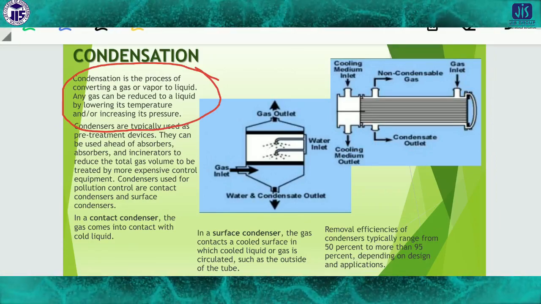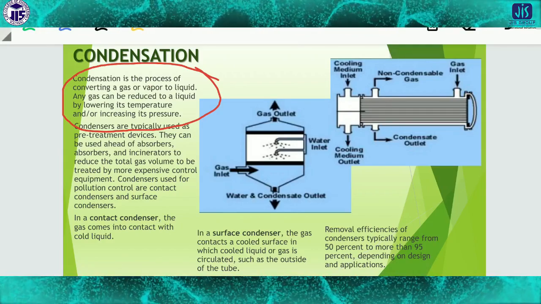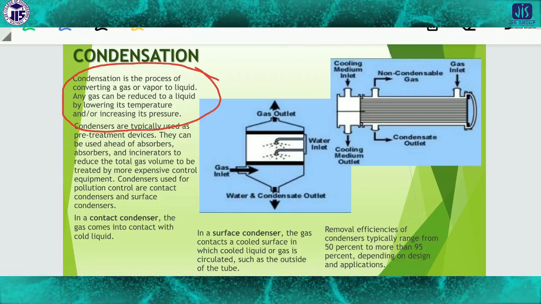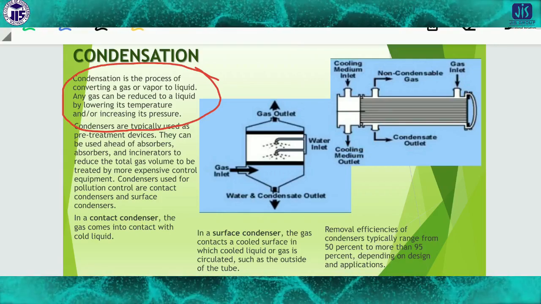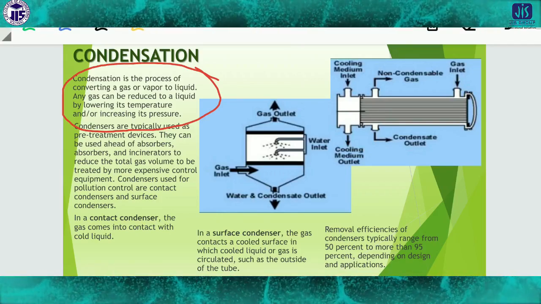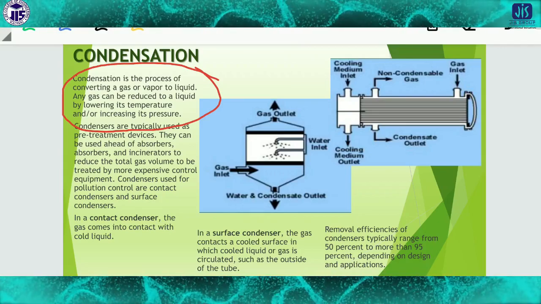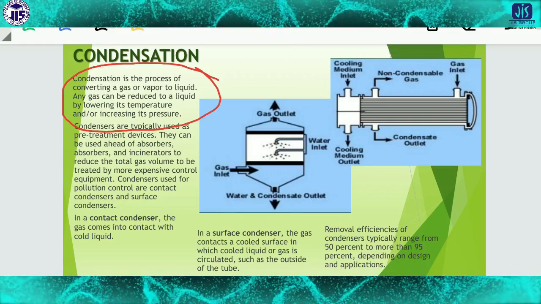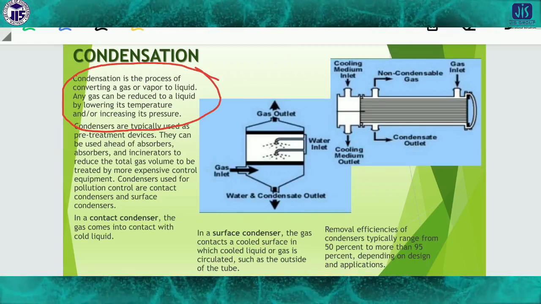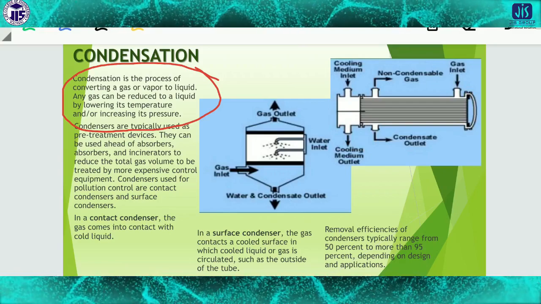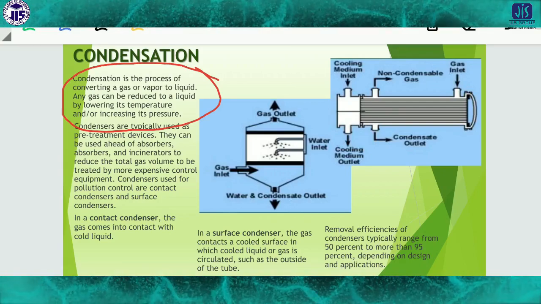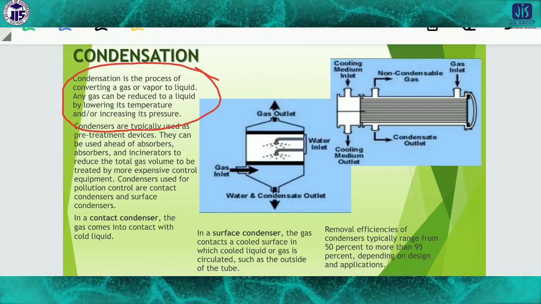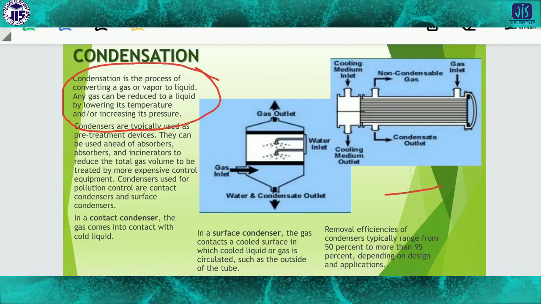They can be used ahead of adsorbers and incinerators, to reduce the total gas volume to be treated by more expensive control equipment. Condensers used for pollution control are contact condensers and surface condensers. There are two types of condenser, but this is not important. The important fact is that by condensation we can convert gases to liquid, and then use the other processes which we discussed previously.